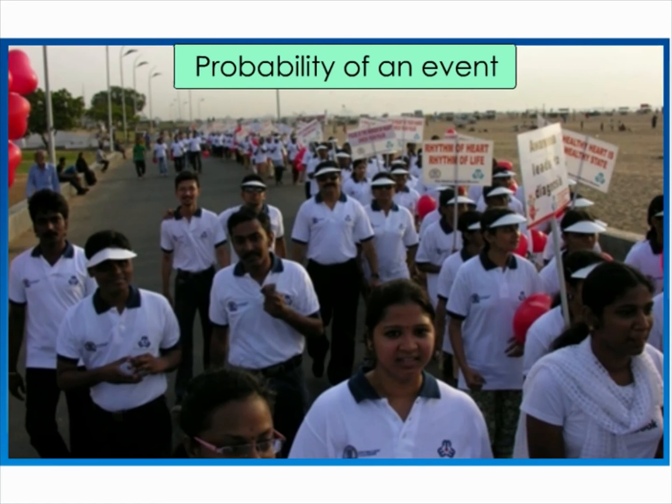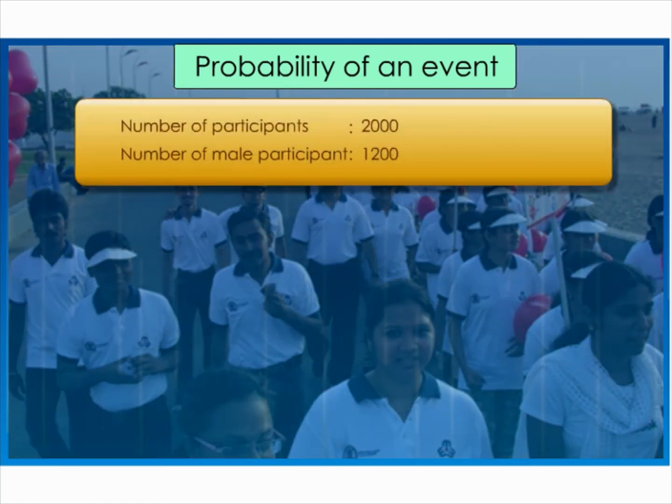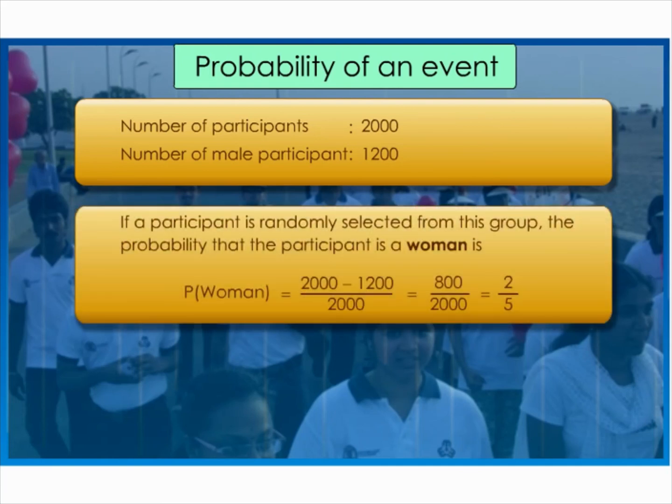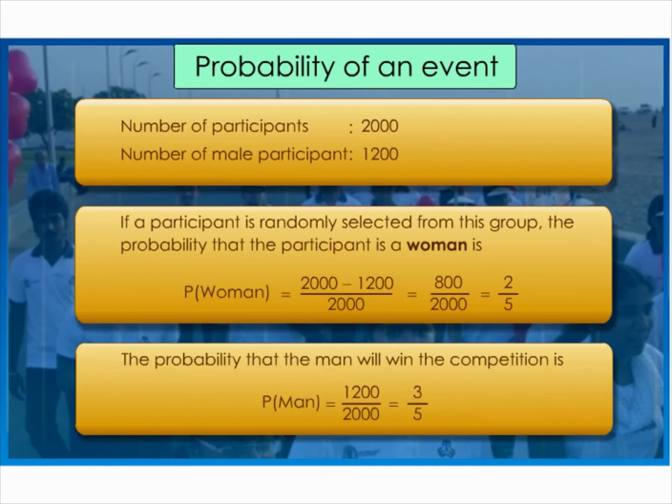Now we will continue with the second example. In a group of 2,000 participants in a walkathon competition, 1,200 are men. Let's assume that each participant has an equal chance to win this competition. If a participant is randomly chosen from this crew, the probability that the participant is a woman is 800 over 2,000, or 2 over 5. The probability that a man will win the competition is 1,200 over 2,000, or 3 over 5.